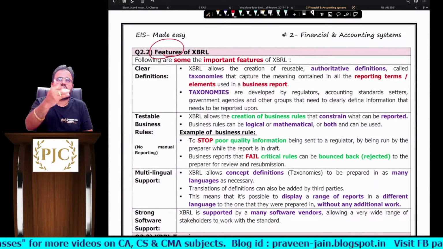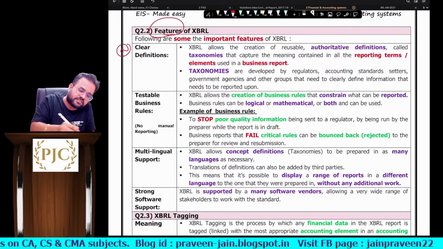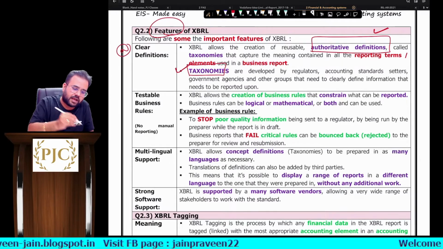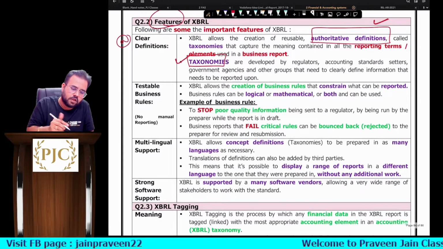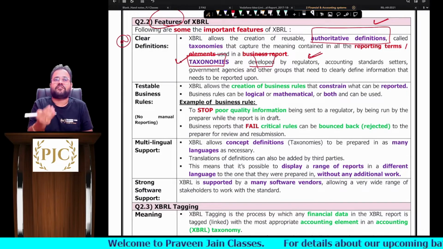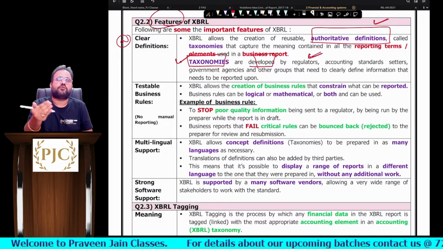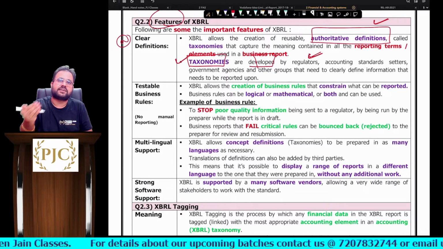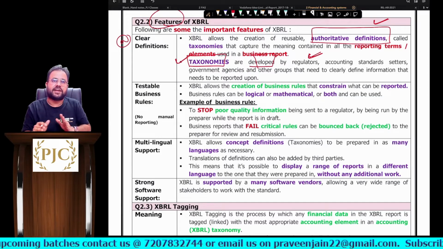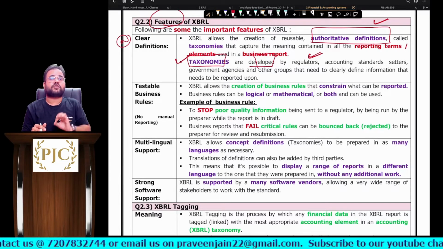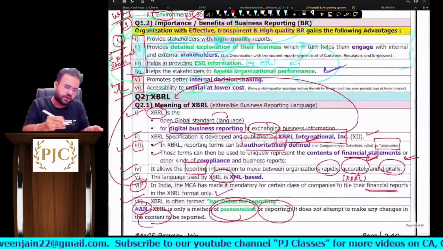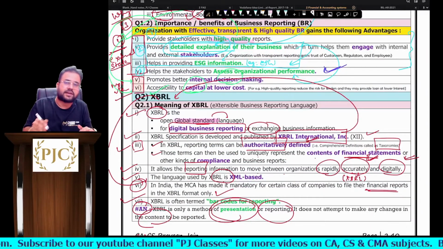features of XBRL. All four features I have explained to you. Clear definitions. Can I say taxonomy? All the definitions are authoritatively defined, sir. So this is what I mean by taxonomy, sir. And who is defining this taxonomy? They are developed by regulators. Obviously you and I will not define the standard terms. So can I say lawmakers have to define this? So regulators, accounting standard setters. Different countries may give regulators different names, so all those names you are finding here. Why are we using different countries? Because I told you XBRL is not India specific. XBRL is a global standard, sir.